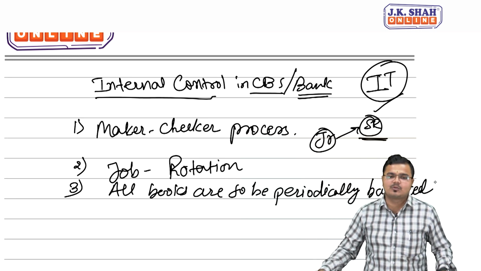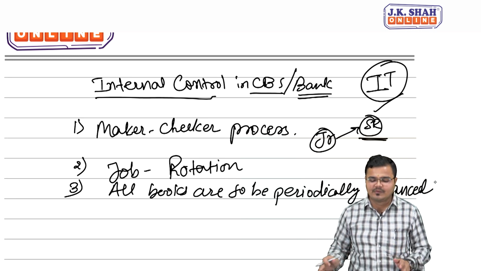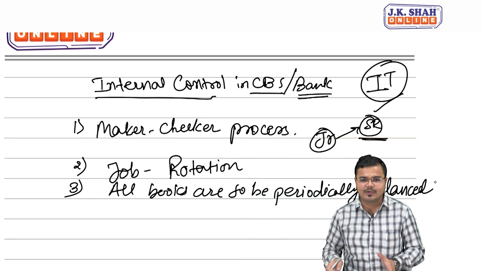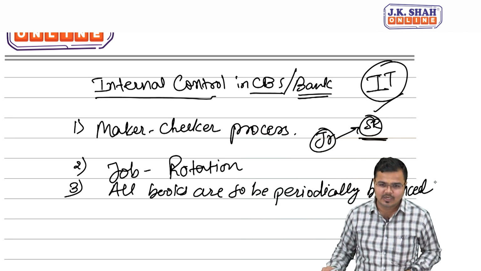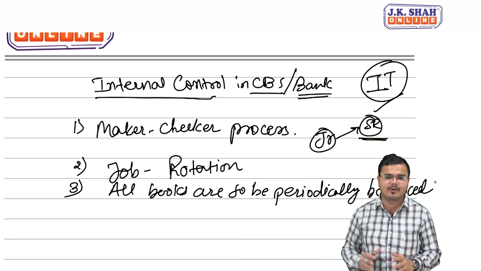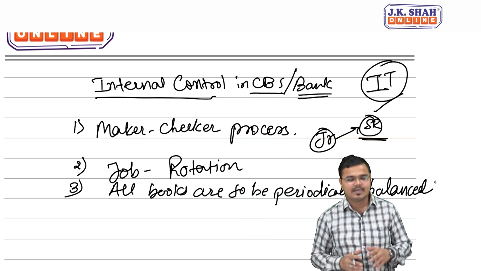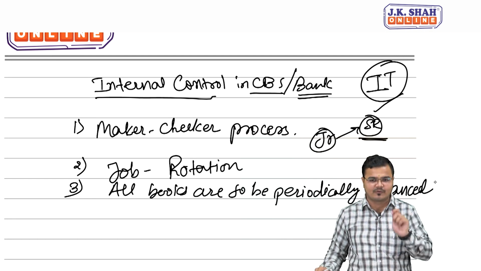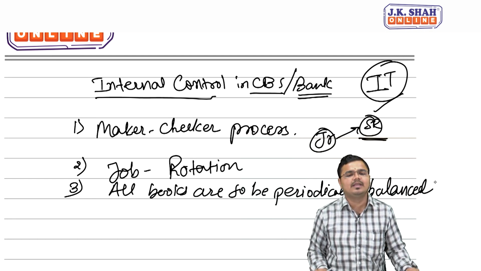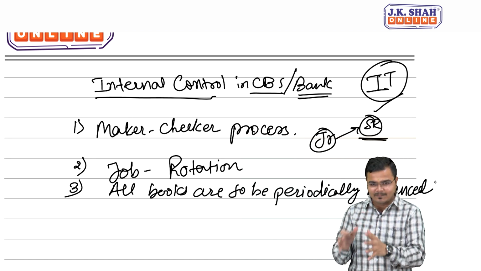So the third control which we are going to apply is what? All books we will manage in such a manner that periodically we will take confirmation whether the database is properly managed or not. So number one, maker checker process. Number two, job rotation of people from one department to another or from one branch to another. Number three, all books are to be periodically balanced.